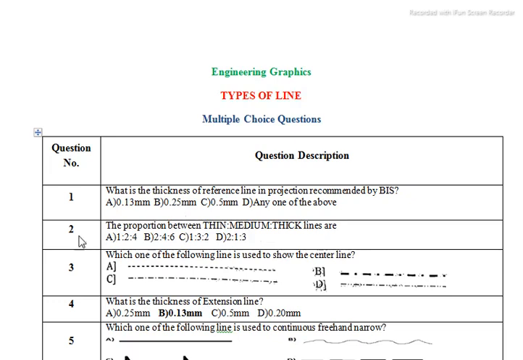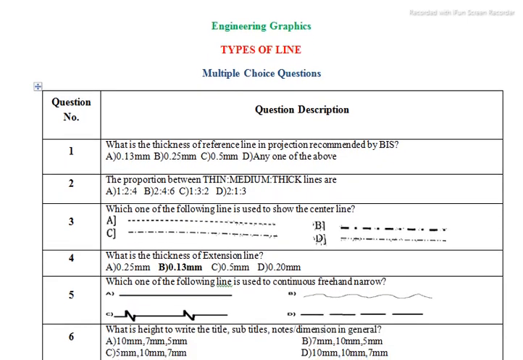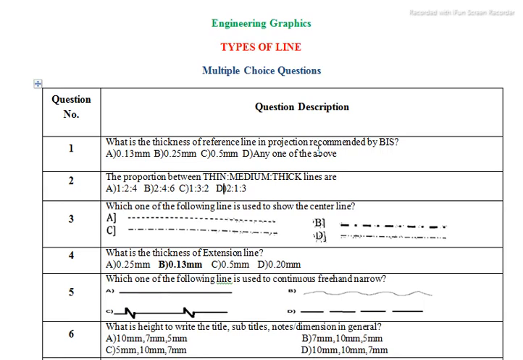So we will discuss the first question: what is the thickness of the reference line in the projections that is recommended by the BIS? Now BIS is nothing but the Bureau of Indian Standards. So what is the thickness then? See, the reference line we have to draw as a wide line. So wide is nothing but a medium line. Then what about the width of that medium line? The answer for this question is 0.25. So this is the width of the medium line.